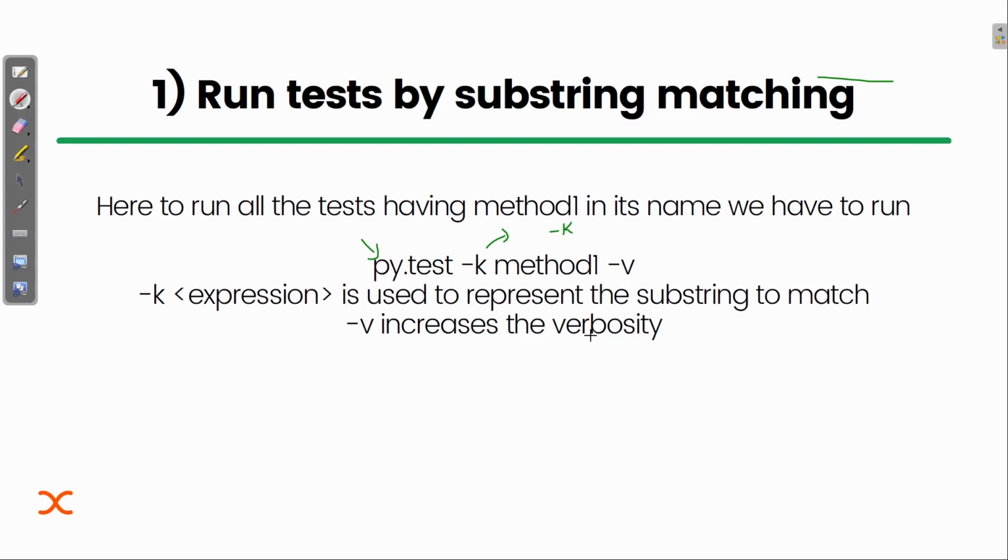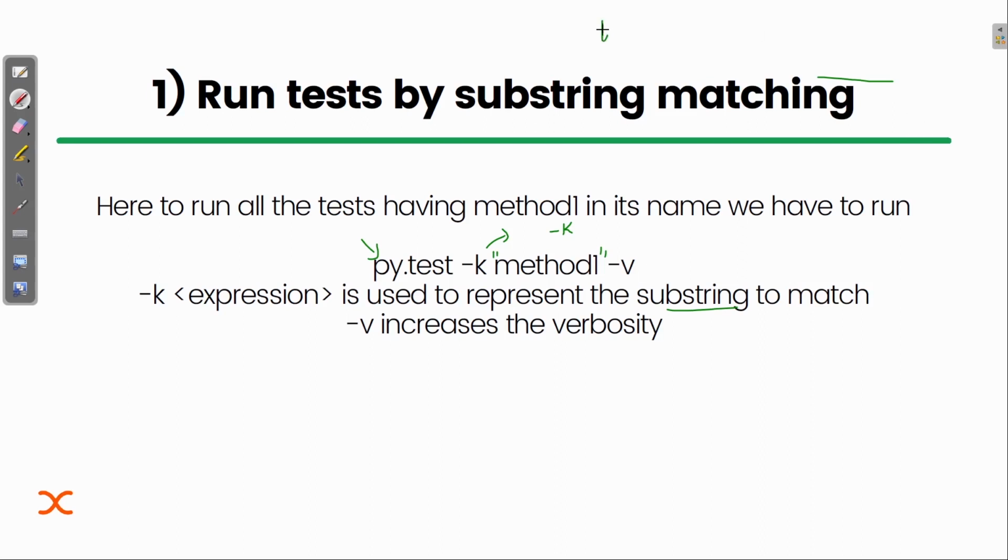What does this k represent? This k represents the substring to match. It tells the interpreter to first check whether this substring is present inside the test method name. If it is present, then only execute that.